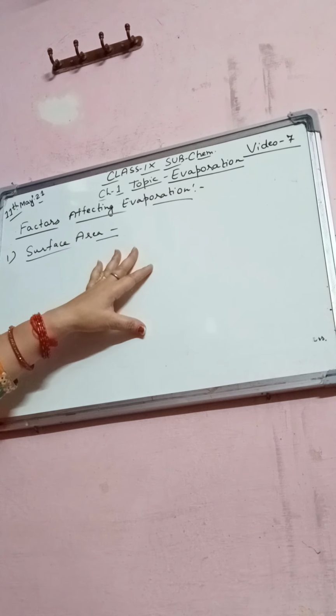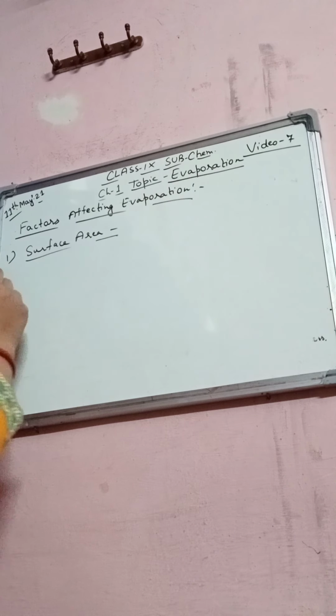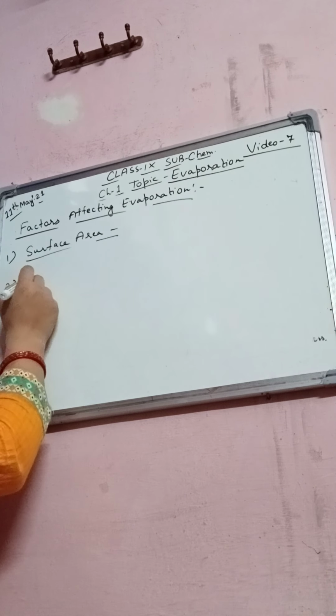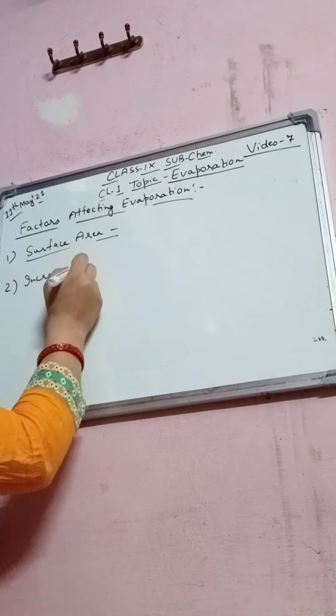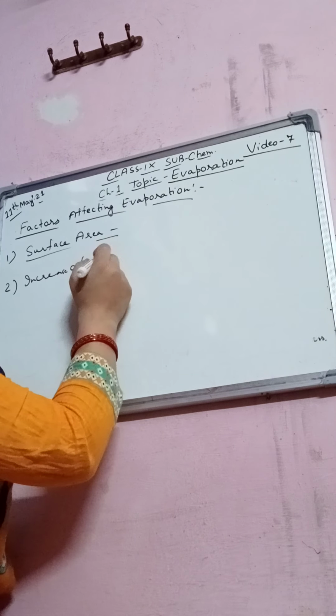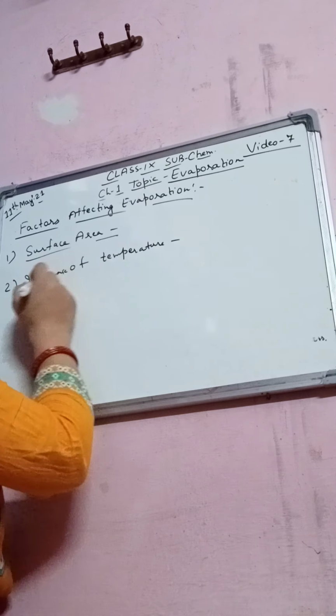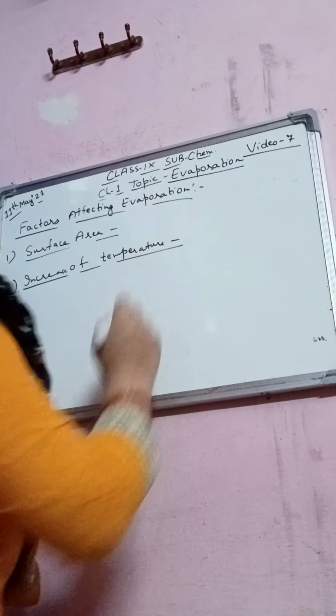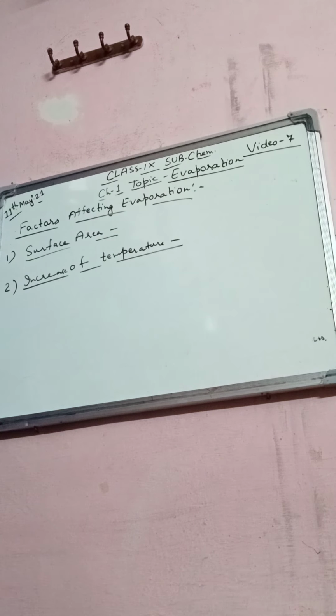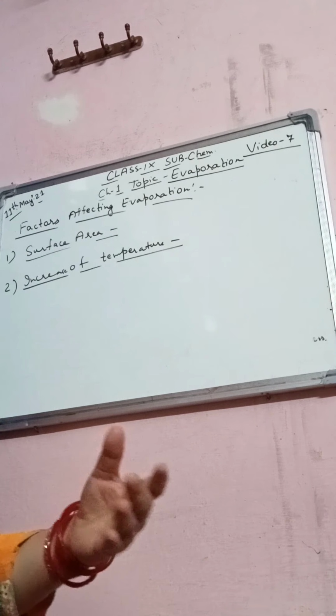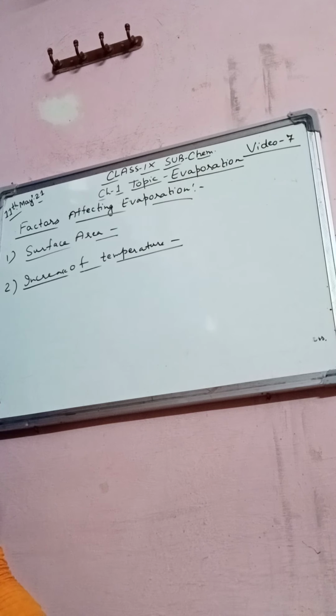Second is an increase of temperature. Look here on page number 9. With the increase of temperature, more particles get enough kinetic energy, so they can change into the vapor state.